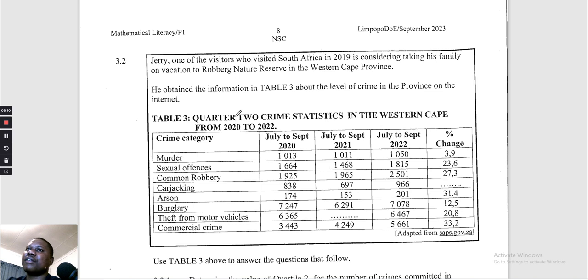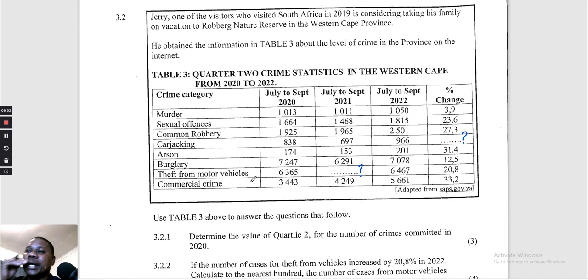Murder, sexual offense, common robbery, car jacking, arson, burglary, theft from motor vehicles, commercial crime. So we are not given something for July to September 2021. This one is the question mark. This one is also the question mark, the increase. Okay, let's run to the questions now.